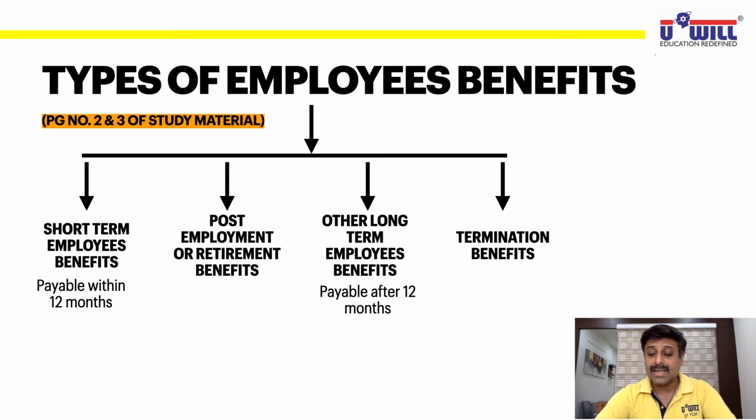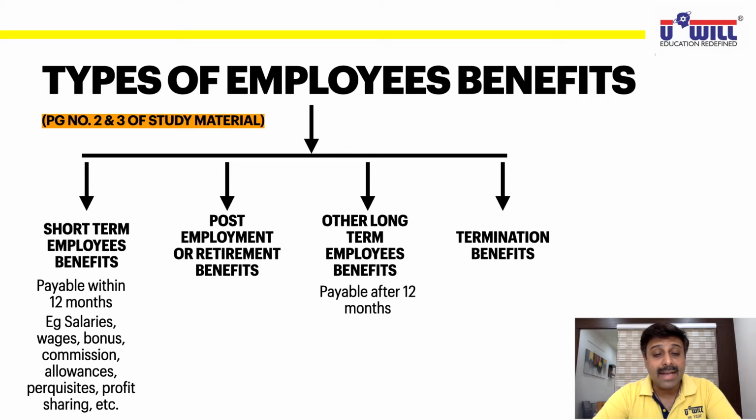Now let us understand the examples of each of them. Short-term employee benefits are like salaries, wages, bonus, commission, allowances, perquisites, monetary and non-monetary, profit sharing, etc. If they are outstanding on 31st March and we have to pay them in the next 12 months by 31st March 23, they will be considered short-term employee benefits. Then post-employment or retirement benefits.